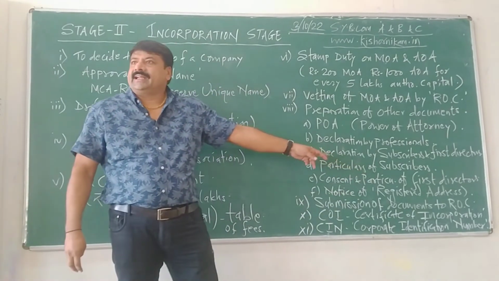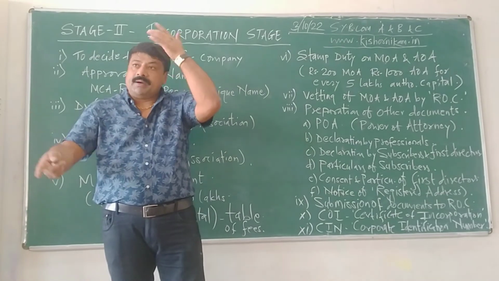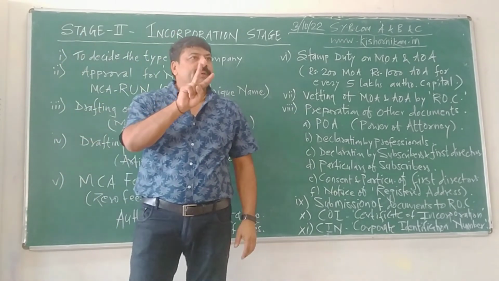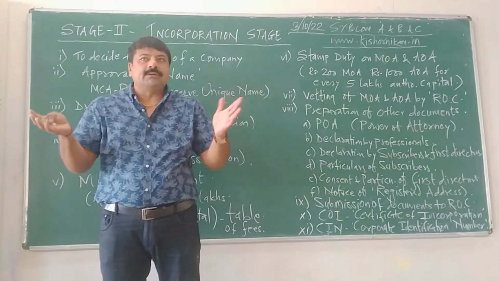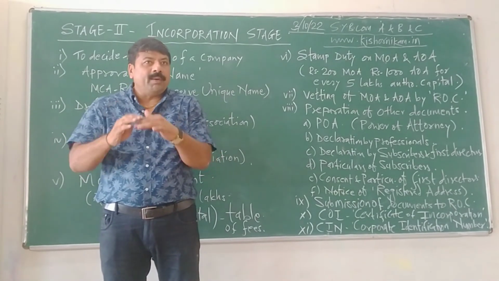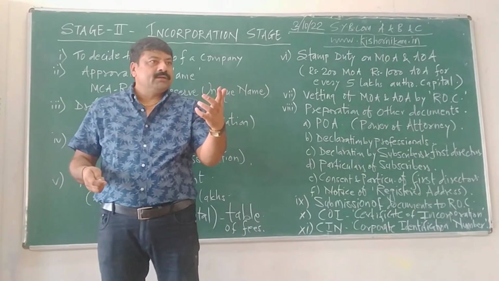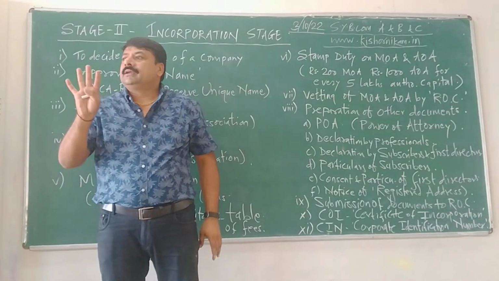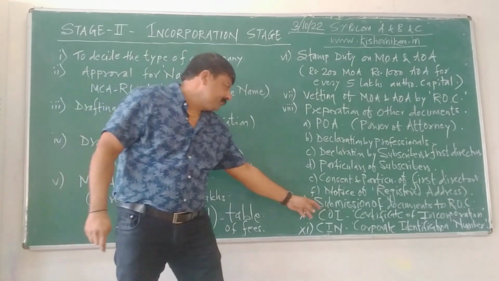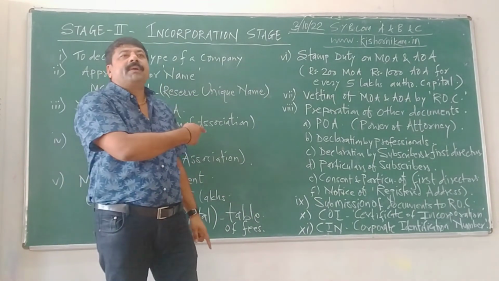Notice of registered address. Corporate office address notice will be given to the Registrar of Companies as well as to 2 newspapers of wide circulation in India. For example, the Times of India, the Hindu, Navbharat Times, Dainik Bhaskar. These are some of the papers which are of wide circulation throughout the country. Then submission of all these documents to the Registrar of Companies.